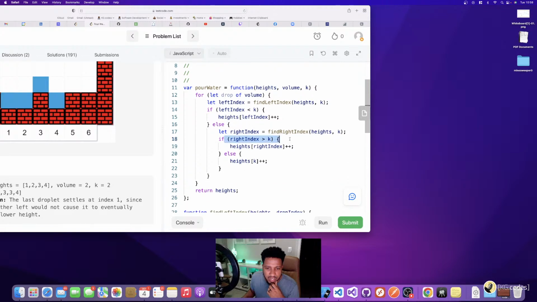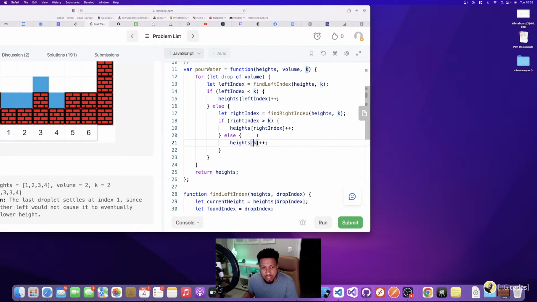If I find a higher index on the right side of my K, my drop index, then I add to the height at that index. If I get through all of this and haven't found anything, then I just add at the drop index to the height. So my water drops in at the point of its drop. It just stays where it's at because it can't go left and it can't go right.